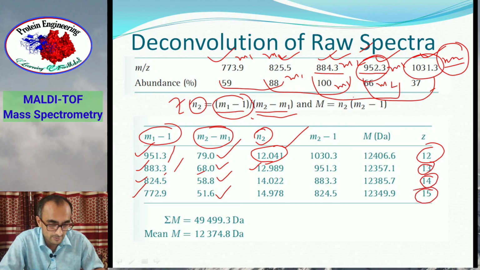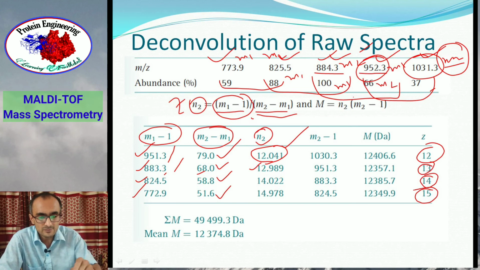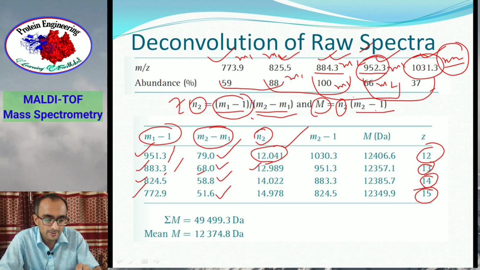Now the charge is available. You have to multiply each peak's m/z with the charge, and you subtract the mass of the protons attached to that peak. So the mass is calculated as mass equals n2, where n2 is the charge, multiplied by (m2 minus 1). So m2 minus 1 can be calculated again: 1031.3 minus 1 is 1030.3, and so on.